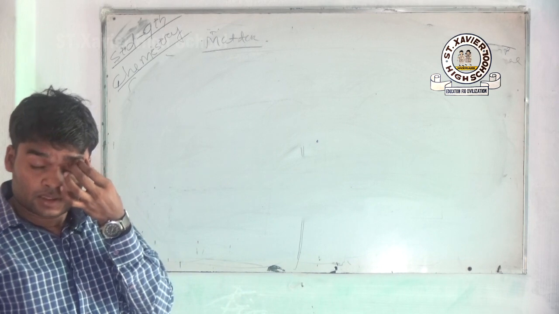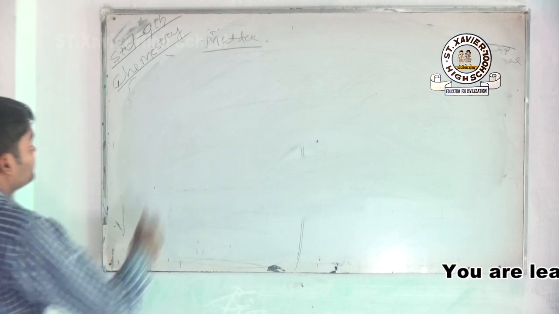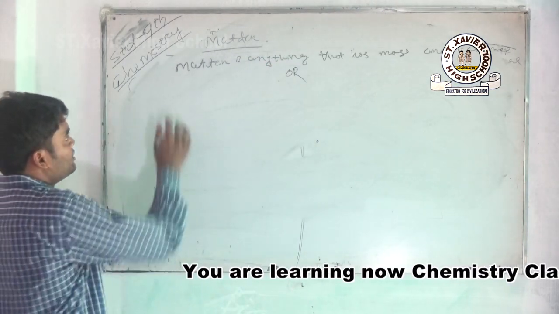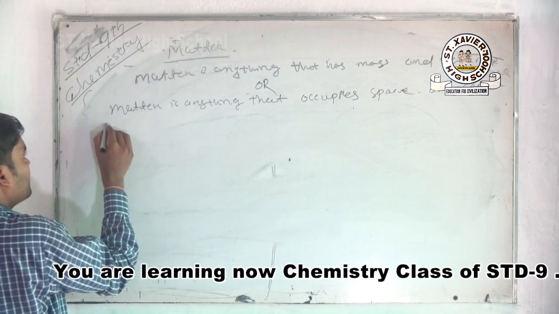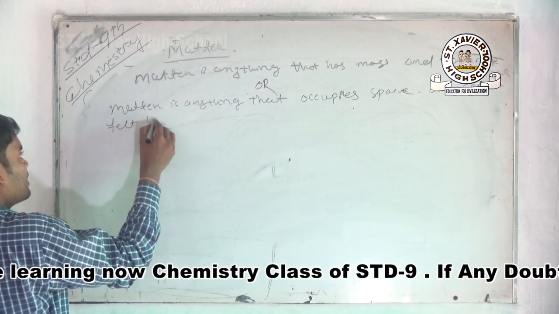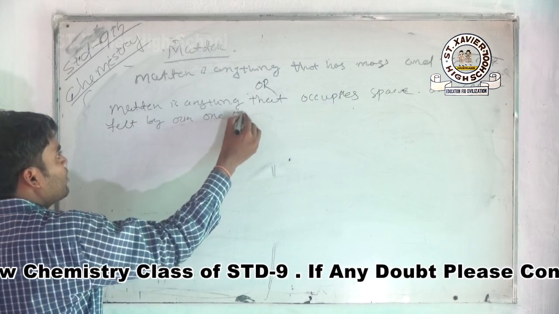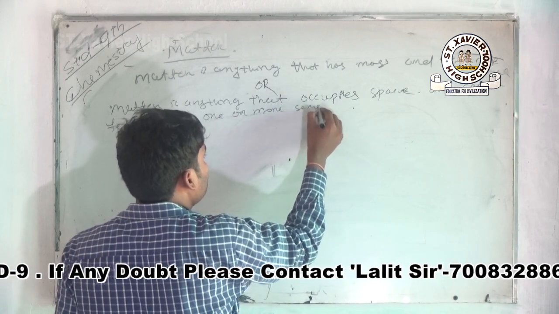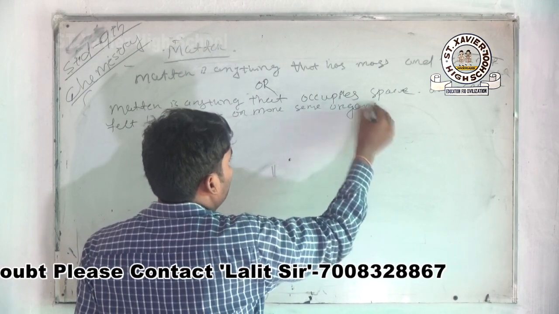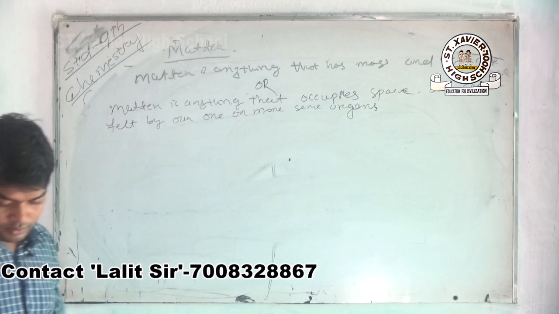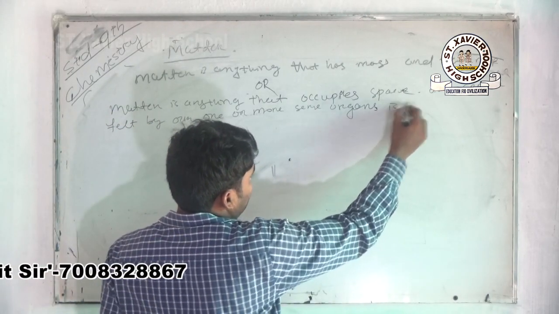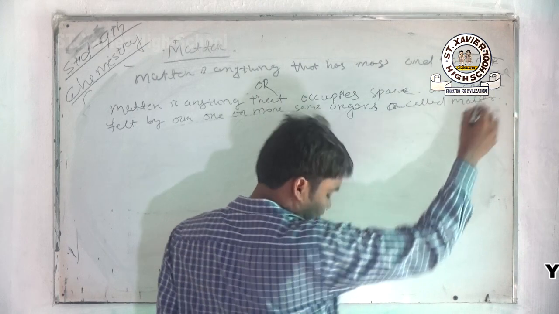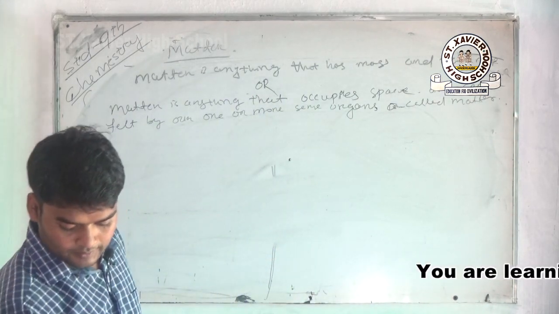Matter is anything that has mass and volume, and can be felt by one or more of our sense organs. Write down now: matter is anything that has mass and volume and can be felt by our one or more sense organs, is called matter.